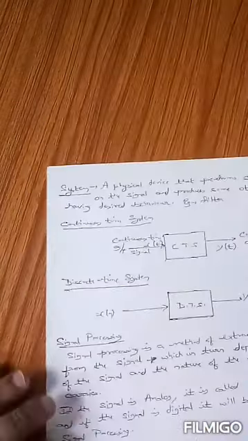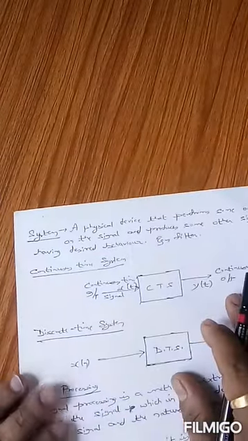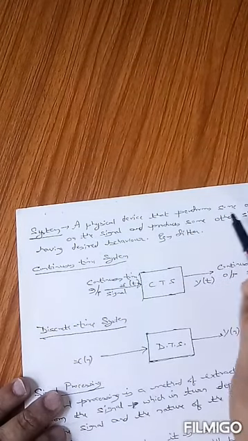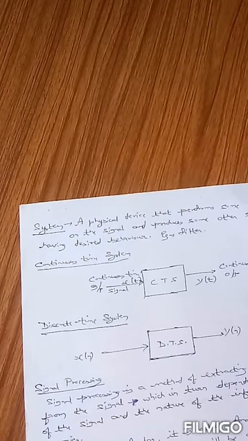The next terminology that we have to understand is system. What is a system? A physical device that performs some operation on the signal and produces some other signal having the desired information or desired result. Example, filtering of a signal, a filter, digital filter or analog filter. What do they do?